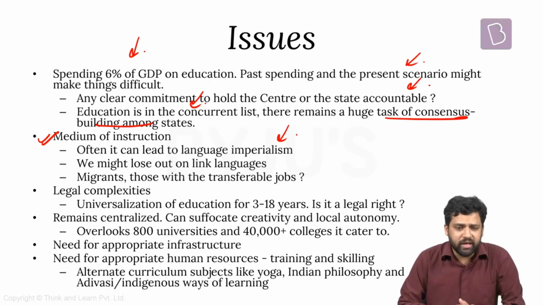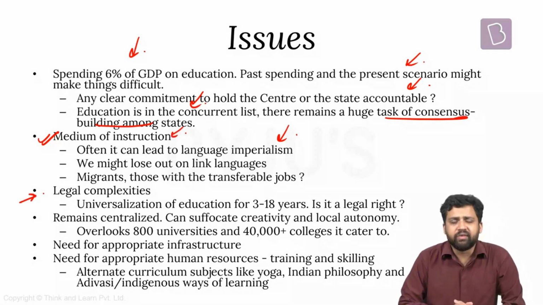Also, we have observed how a language like English has been significant in ensuring social mobility. Again, we might be protecting our culture, our own local languages, but English is very important when it comes to social mobility. English is aspirational, and it opens up different kinds of job opportunities later on if you're good in English. So all these things we might miss out on. And also think of those people who migrate from one state to another, or those who have transferable jobs. Children of these people might find it difficult when they're moving from one place to another. So the medium of instruction is important, and it can be a double-edged sword.